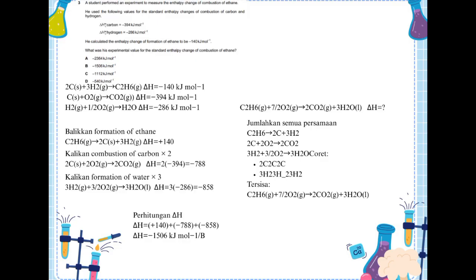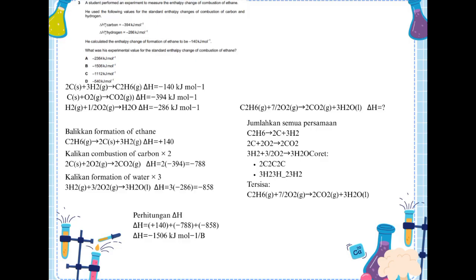So first I write the formation equation of ethane and reverse it, because I want ethane on the reactant side in the combustion equation. When the equation is reversed, the enthalpy changes from minus 140 to positive 140 kJ per mole. Next, I multiply the combustion equation of carbon by 2 because there are 2 carbon atoms in ethane. Then I multiply the formation equation of water by 3 because 6 hydrogen atoms in ethane produce 3 water molecules. After that, I add all the equations together. The carbon atoms and hydrogen molecules cancel out on both sides.